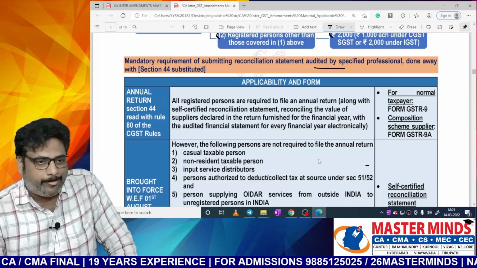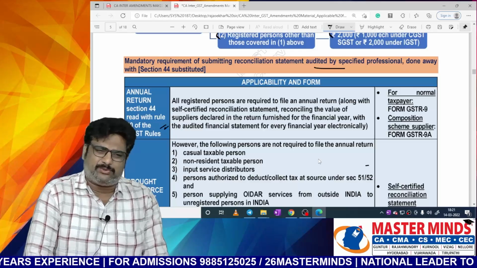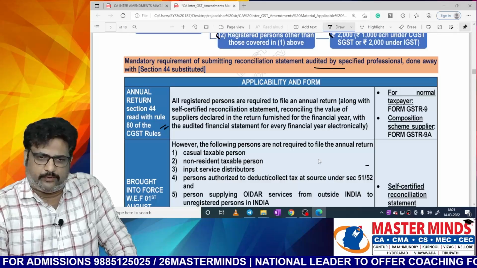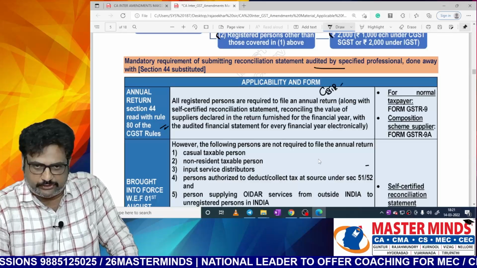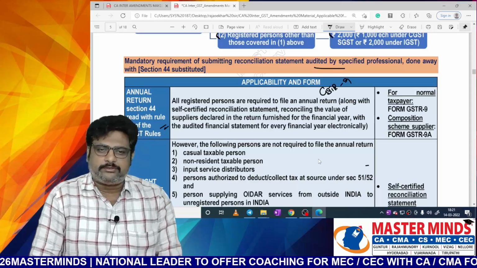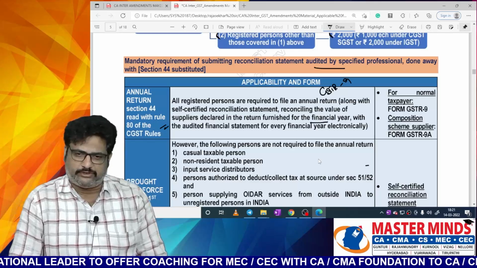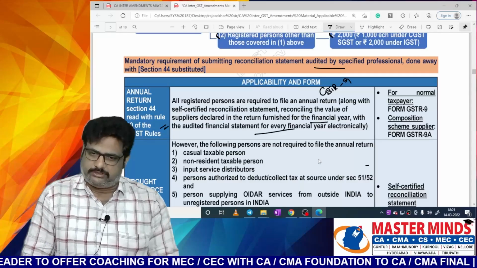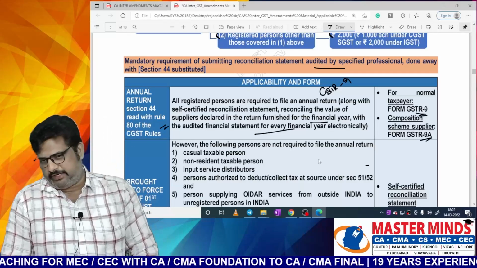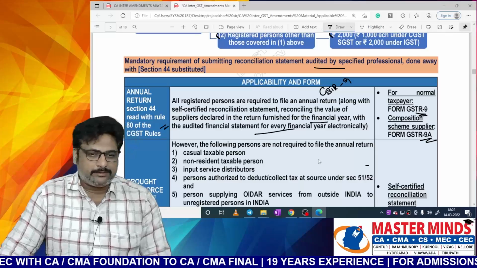We will see that. Annual return, section 44, okay, there is no requirement to study the rule number. All the registered persons who are required to file the annual return, that is the GSTR 9, along with the self-certified reconciliation statement, reconciling the value of supplies declared in the returns furnished in the financial year with the audited financial statements. So for normal taxpayers, GSTR 9, whereas for composition suppliers, 9A.